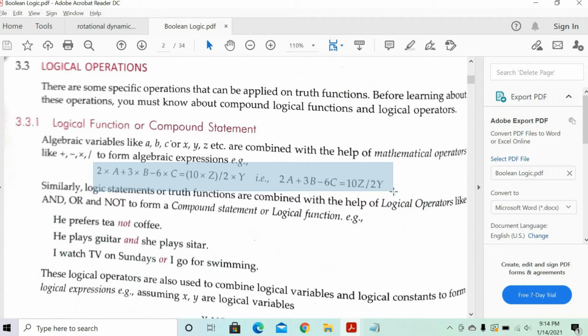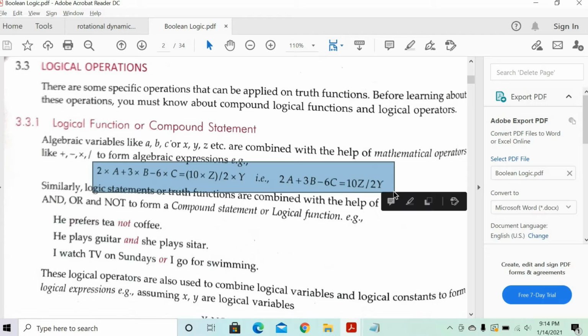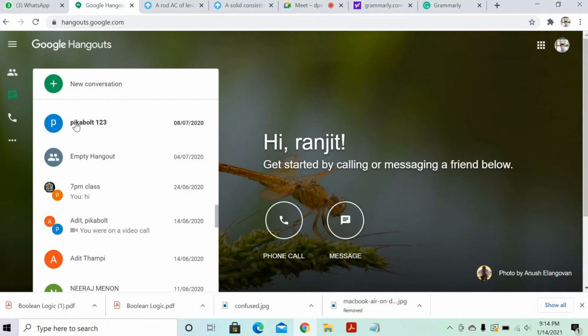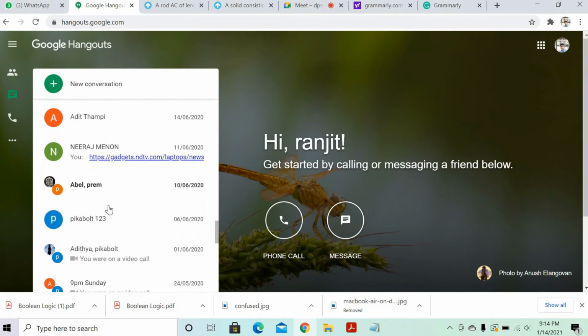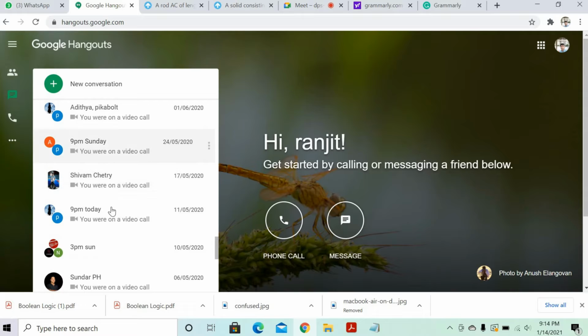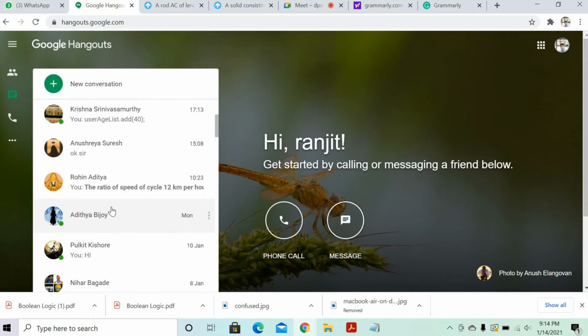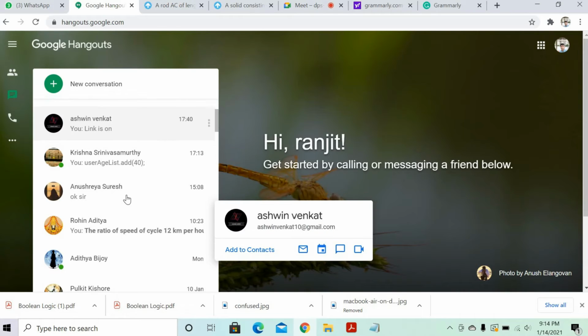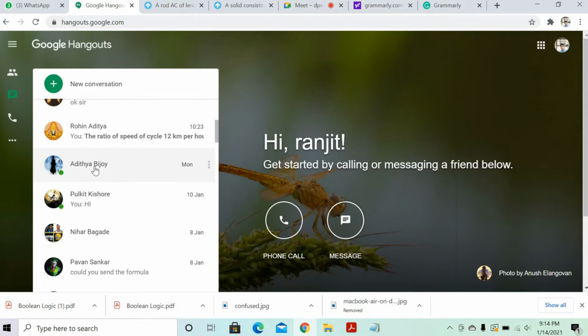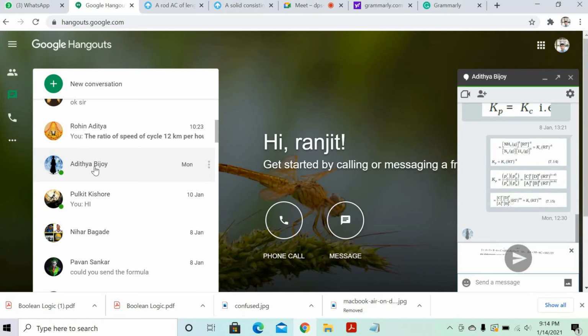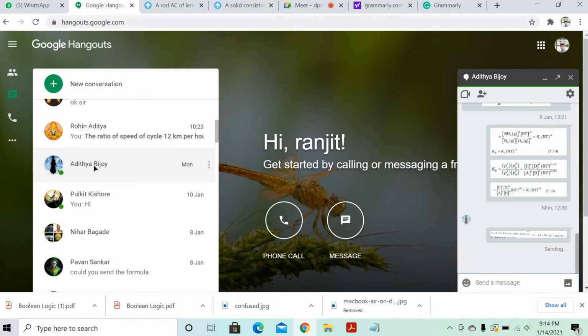Let's understand this part. Write down this equation, then I'll explain to you. You wrote down the answer?